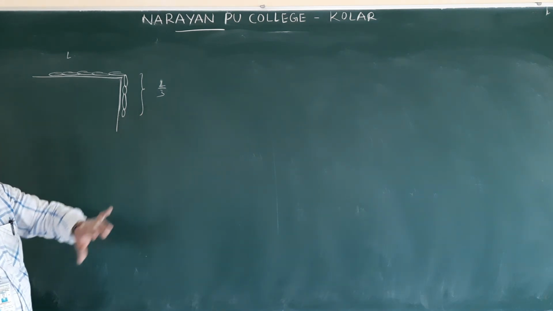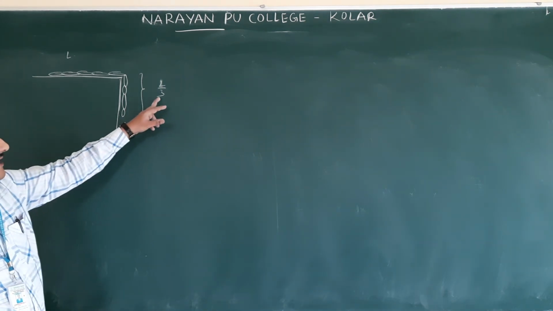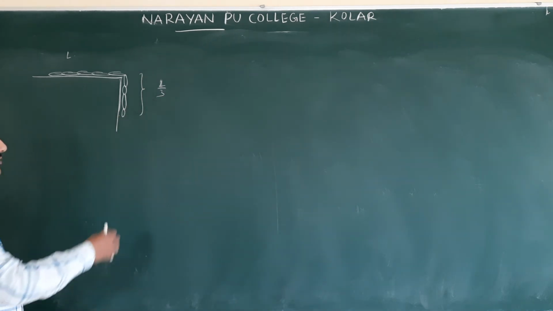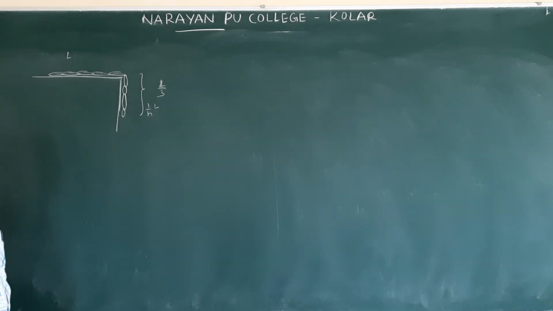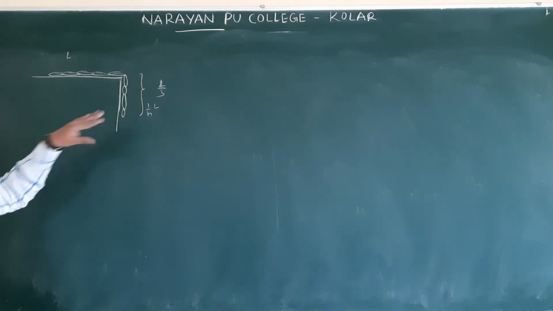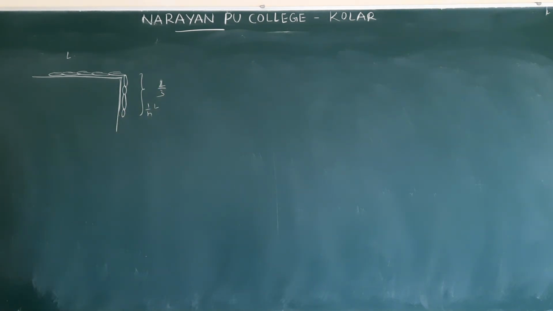I am giving the general equation. Later we will see if this value is going to be 3 or 2. So 1 by nth part is hanging. Let us say out of the total length, 1 by nth part is hanging. Here, the N value is 3 for the given problem. Mass of the chain is M.